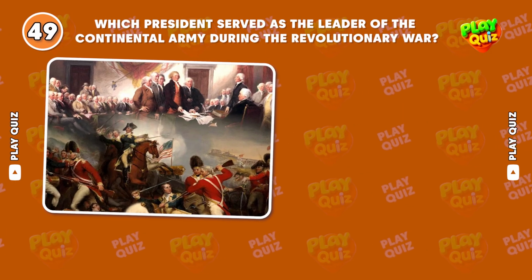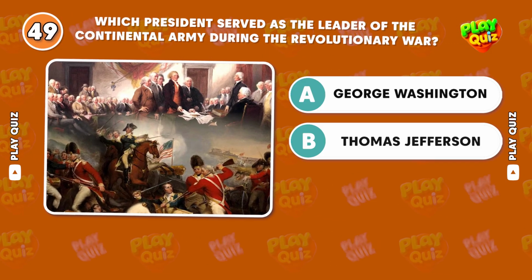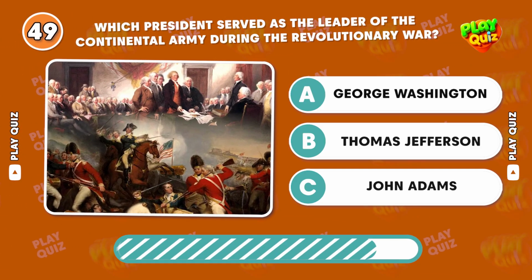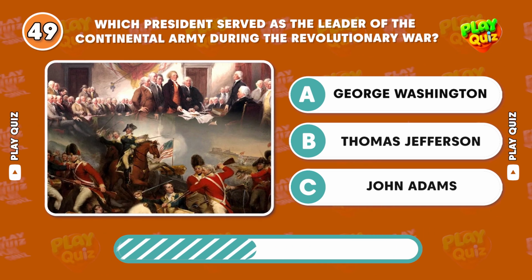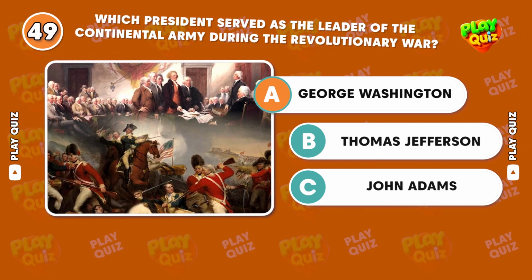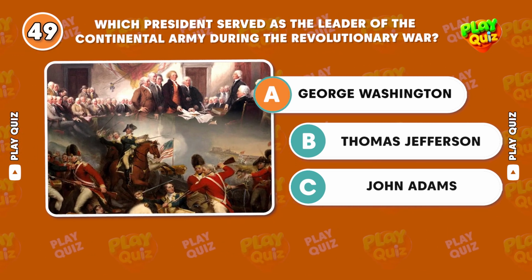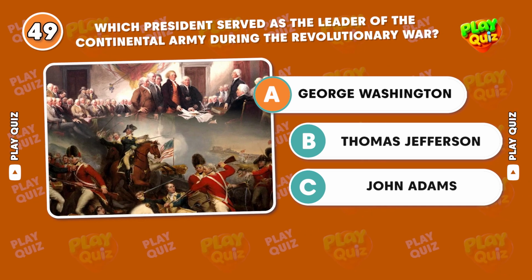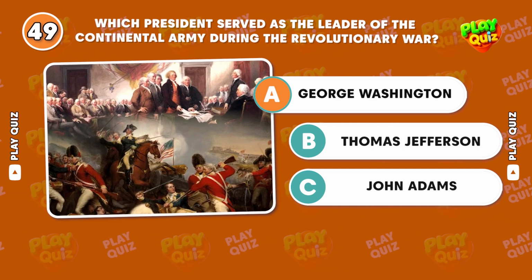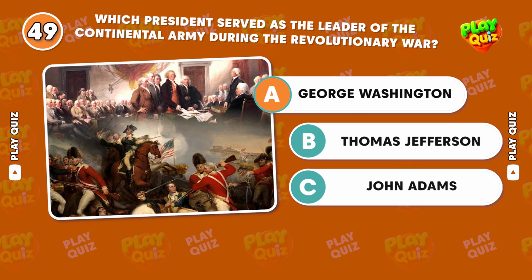Which president served as the leader of the Continental Army during the Revolutionary War? Correct answer, George Washington. Before becoming the first U.S. president, Washington led the Continental Army to victory over Britain.